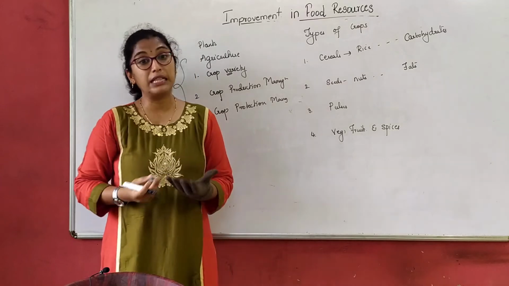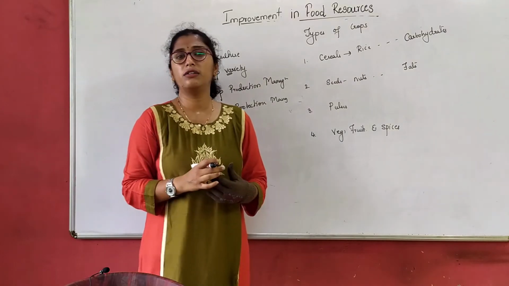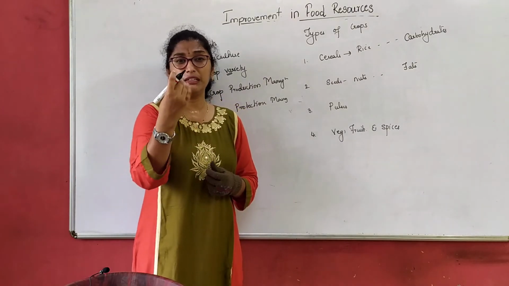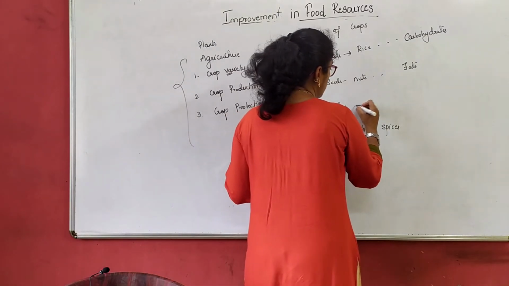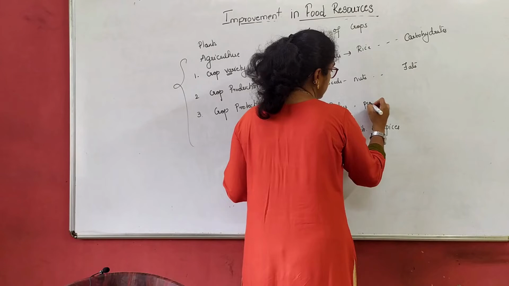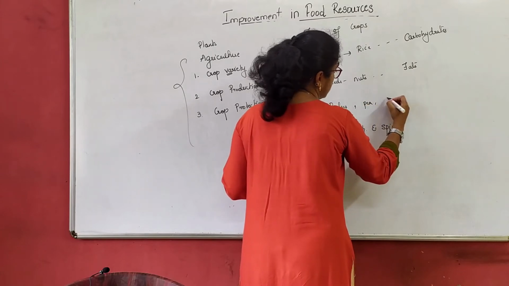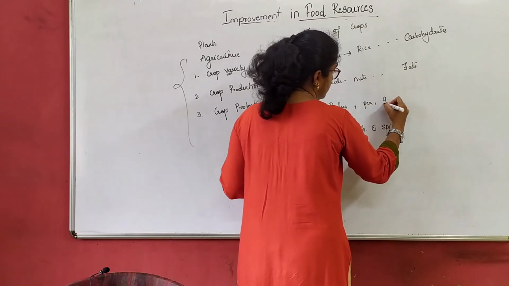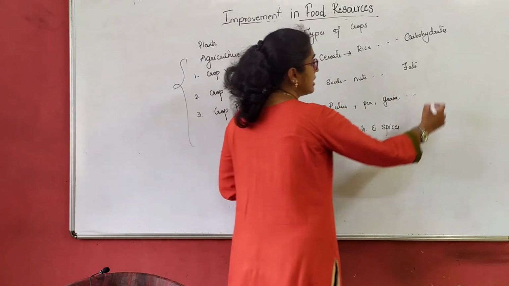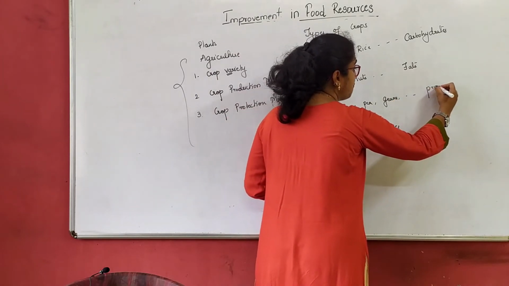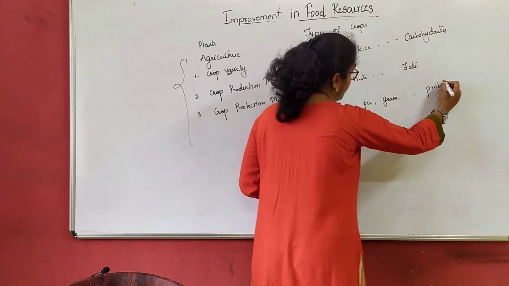When I talk about pulses, right? Pulses are all legumes, grams, peas, all this will come under pulses. So I will just write here pea, then grams, different types of grams what we have, etc. So these are the main sources of proteins, right?